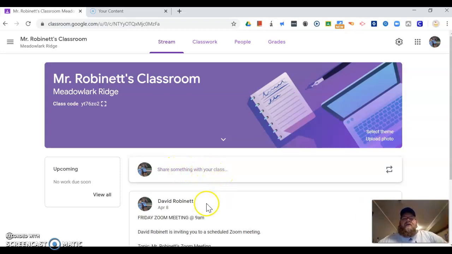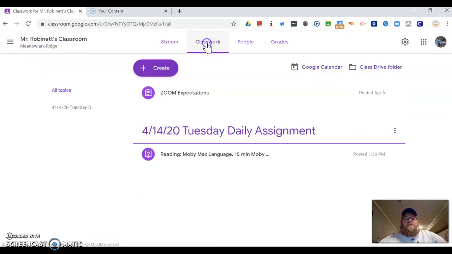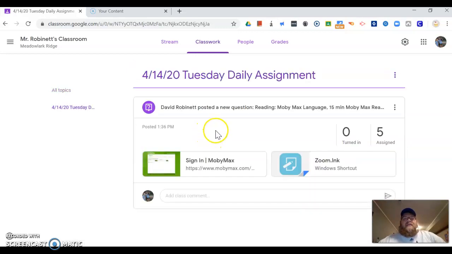But anyway, after I'm done with them, what they'll need to do is go into my classroom, go to classwork, and what I'm going to have, I haven't decided if I want to post every day or just post one day at a time. Right now, this is the sample of what I'd like to do. It has the date, it has the day, it's their daily assignment. I need to put assignments. They double click on that,